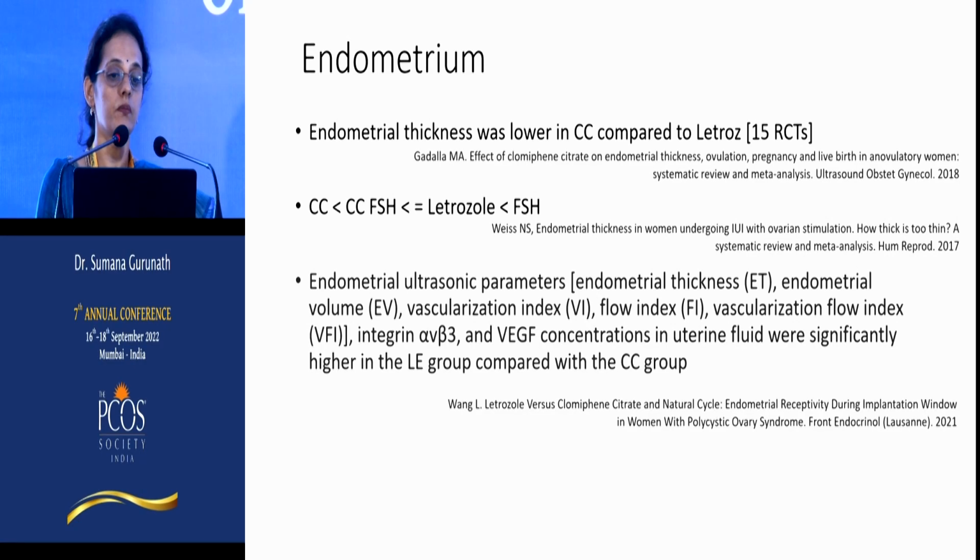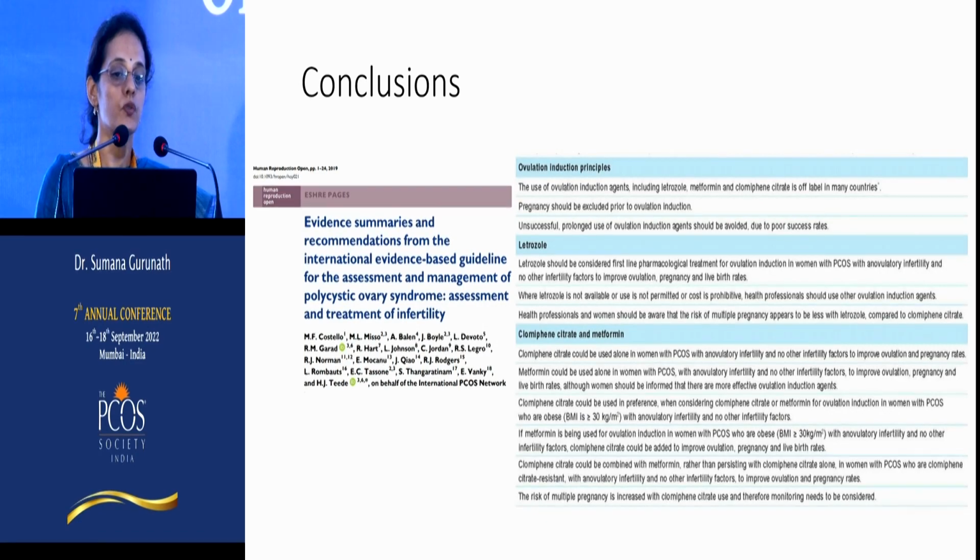So what about endometrium? Again, there is no debate that endometrial thickness is lower in clomiphene compared to letrozole. So it is lowest with clomiphene, intermediate with letrozole, and highest with gonadotropin induction. And people have also looked at various ultrasonic parameters to evaluate receptivity and found that with almost all the indices, letrozole fared better. So to conclude, based on all these observations, now it is very clear today that letrozole should be the first line of ovulation induction. So this is from the latest PCOS recommendations.